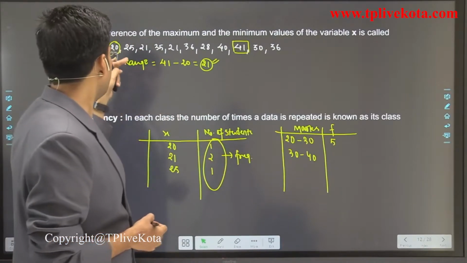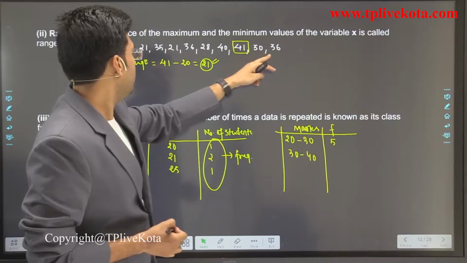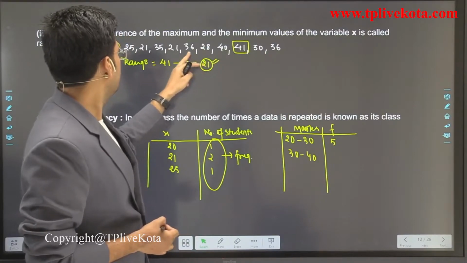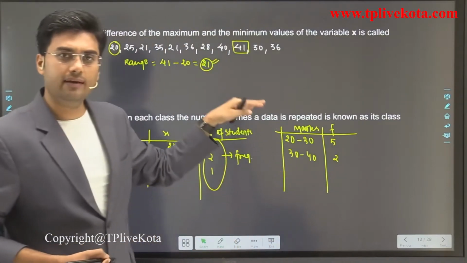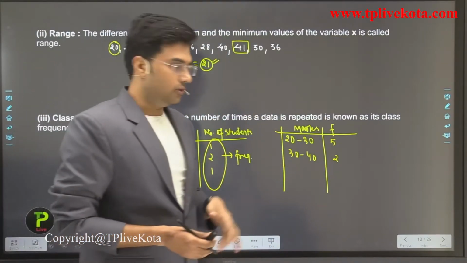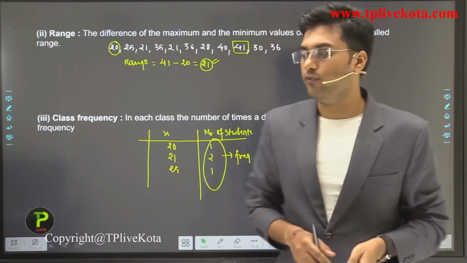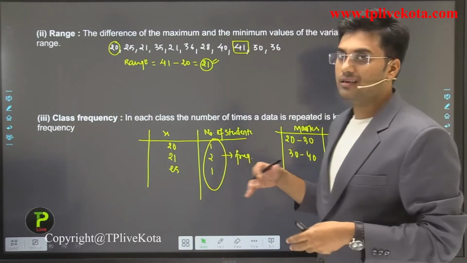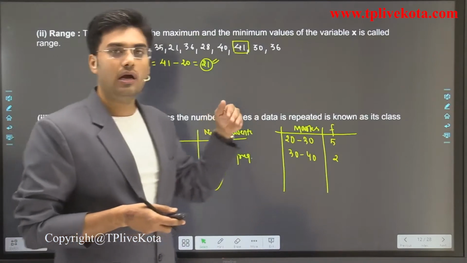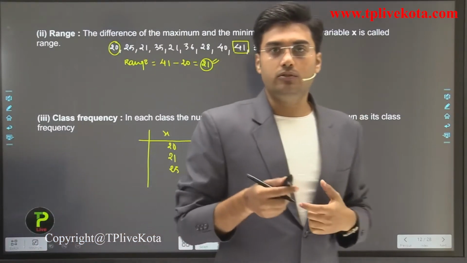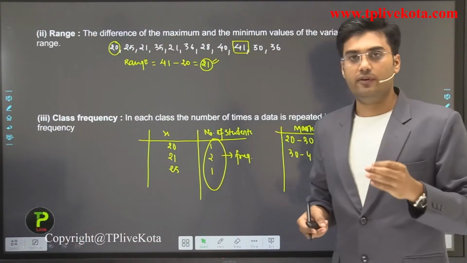And 30 to 40, it is 1, 2, only 2, and so on. We can prepare the table. So students, don't be confused about how we got these tables and classes, how we define classes. We will discuss all this after a few minutes. Okay, so this is all about class frequency.